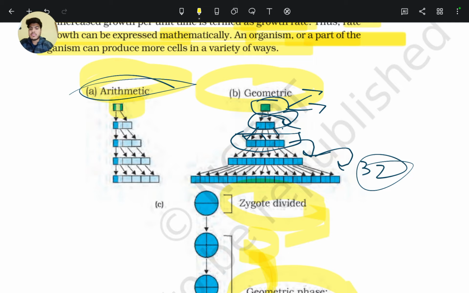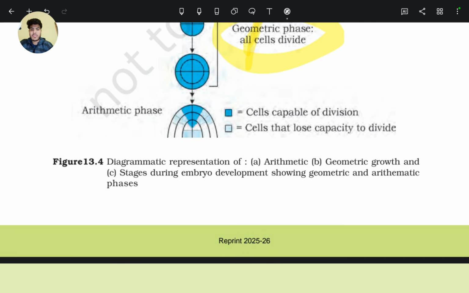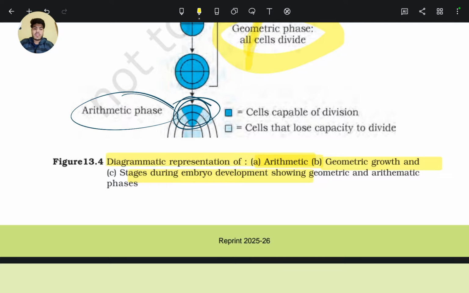So only this one cell, the dark blue cell, divides, and the rest differentiate. After the zygote phase, there is an arithmetic phase, in which only one cell has the capacity to divide and the rest differentiate. So A is arithmetic, B is geometric growth. Stages during embryo development are the geometric phase, and the arithmetic phase comes after embryo development.